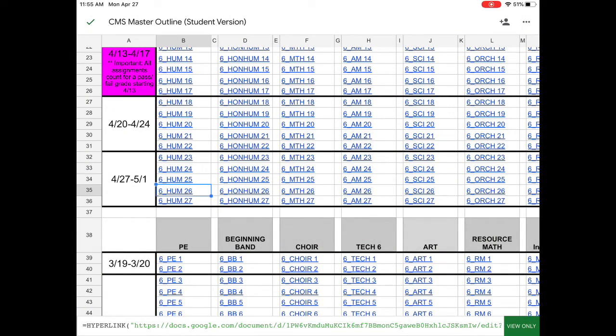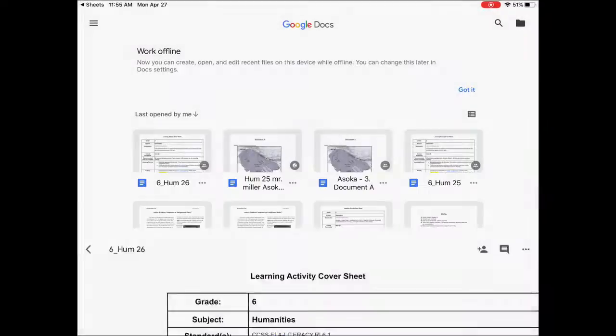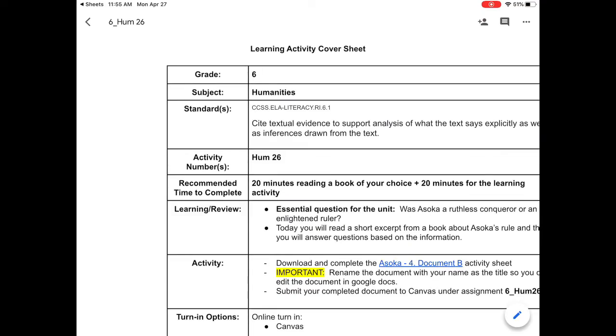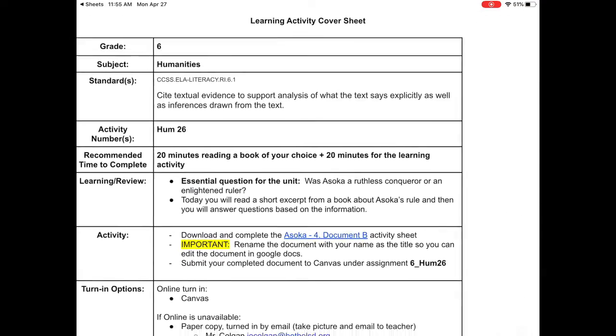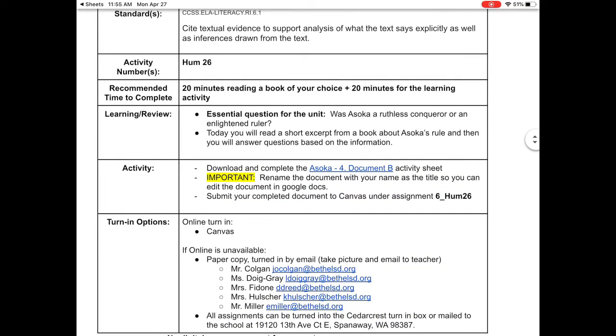All right, lesson 26, continuing on with Ashoka. Master outline to the cover sheet. Cover sheet has the same information about our central question. It says, today we'll read a short excerpt from a book about Ashoka's rule, and then you will answer questions based on the information.